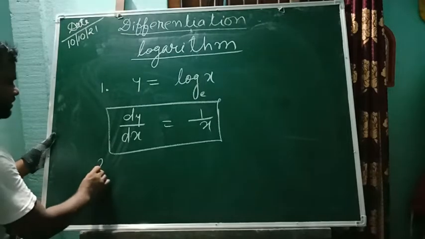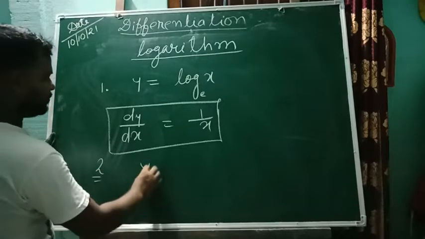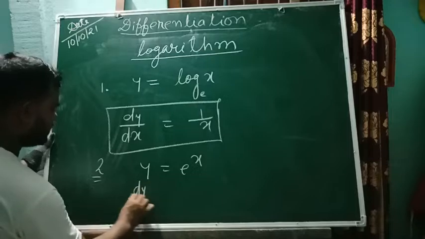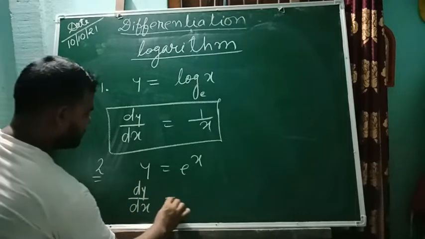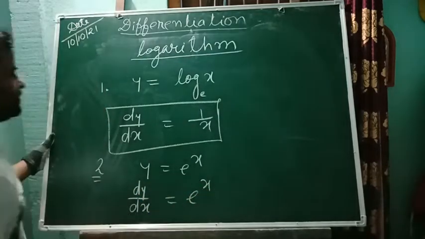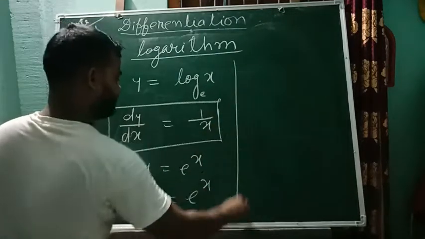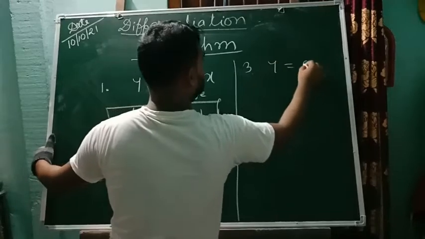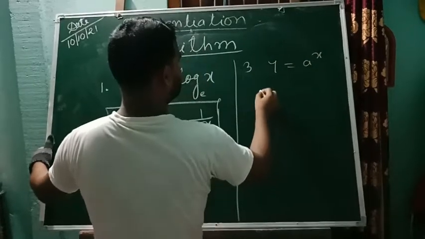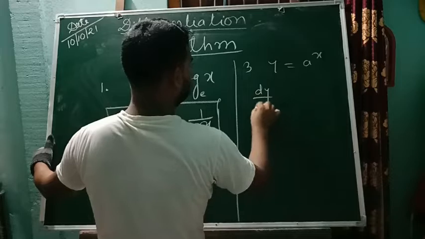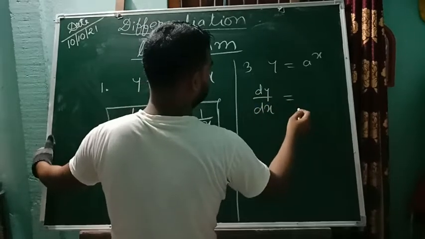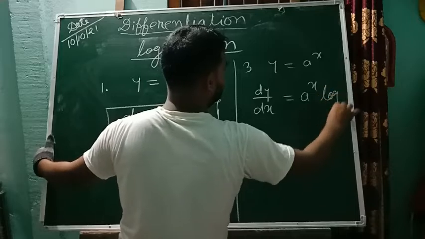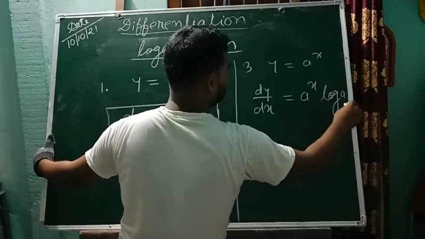Now the next formula. If y is equal to e to the power x, simply remember dy by dx is the same, e to the power x. And number 3, if y is equal to a to the power x, then dy by dx will be as it is, and then log of a with respect to this.